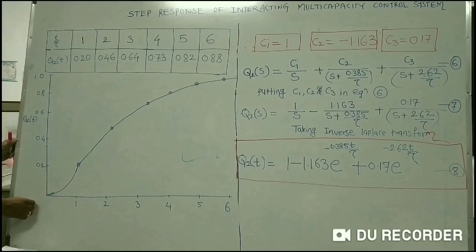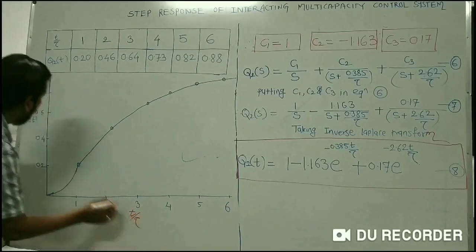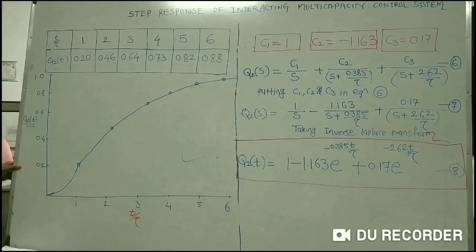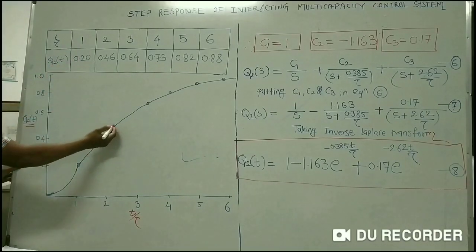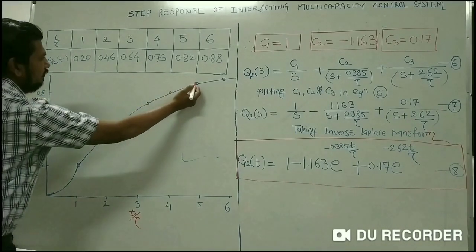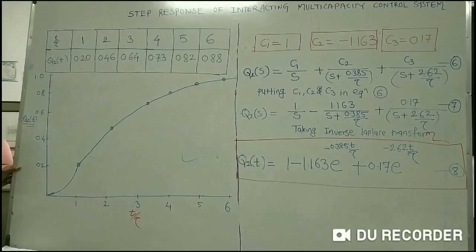So let us see here. I have plotted the graph of t by tau versus Q2 of t, and I got this type of response, with values at 1 time constant, 2, 3, 4, 5 and 6 time constants. After 6 time constants I am reaching my final or ultimate value.